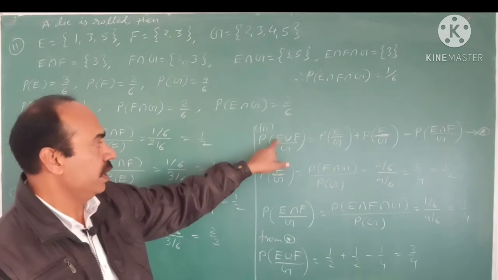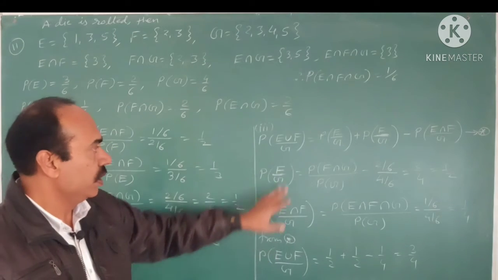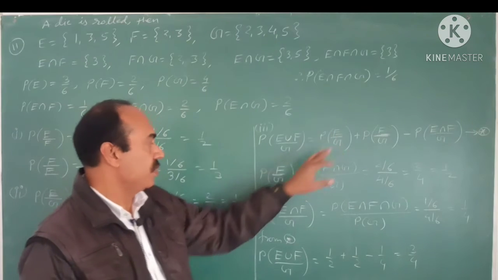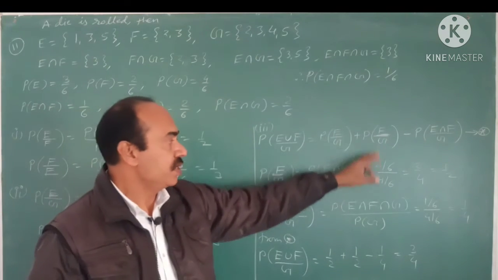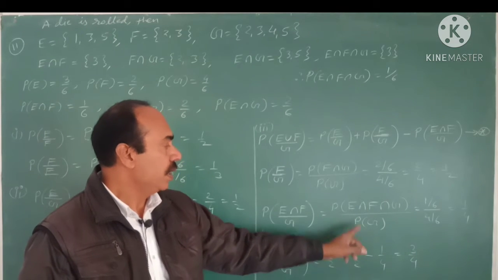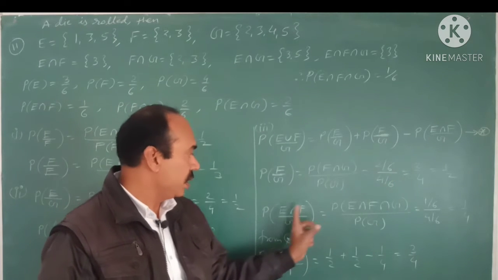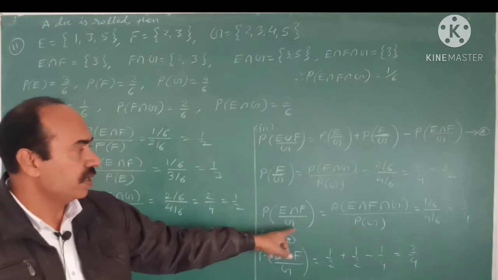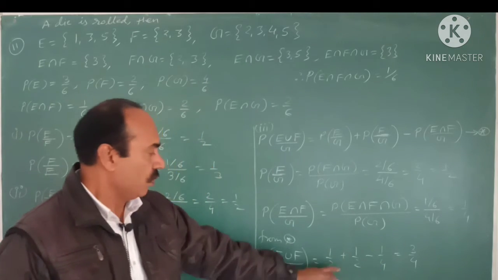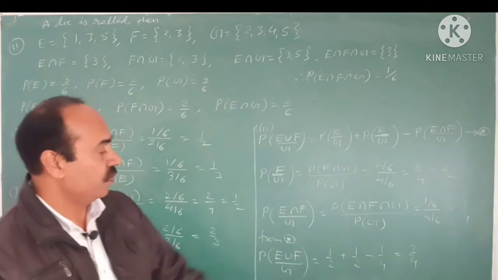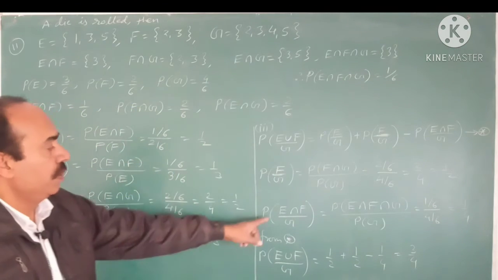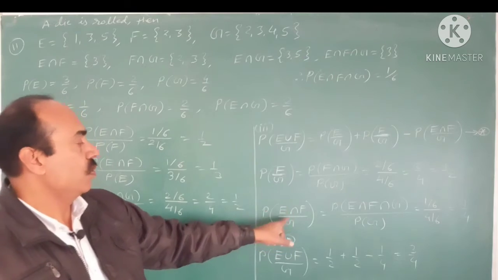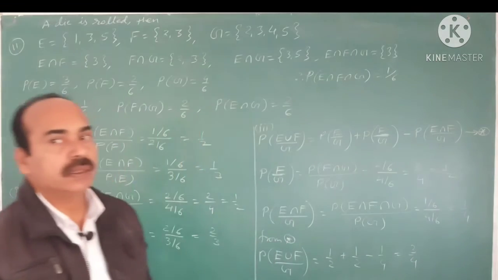So P of E by G is 1 by 2, F by G is also 1 by 2, minus P of E intersection F by G, that is 1 by 4. So 1 by 2 plus 1 by 2 means 1, and 1 minus 1/4, the answer is 3/4. And there is one more part, P of E intersection F by G, so its answer is 1/4.